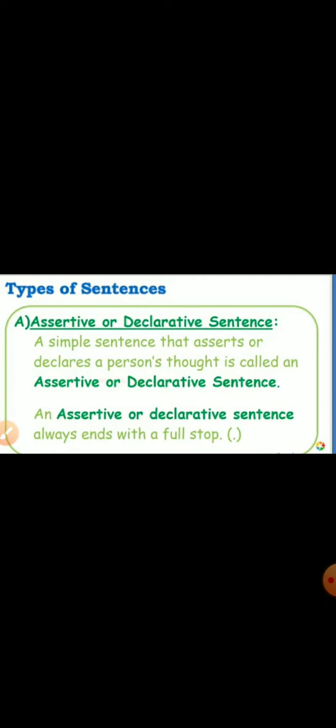A simple sentence that asserts or declares a person's thought is called an assertive or declarative sentence. Now, what does this mean? Any sentence that states something or tells something is called an assertive or declarative sentence. Now, we should remember that an assertive or declarative sentence always ends with a full stop.